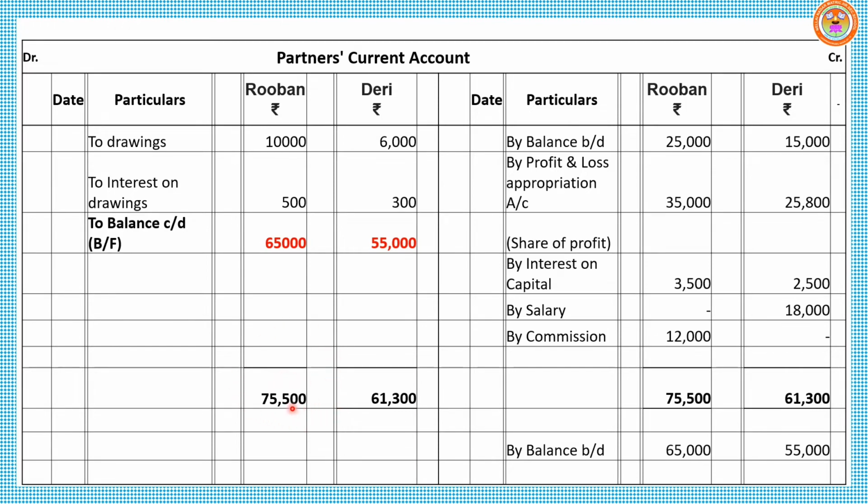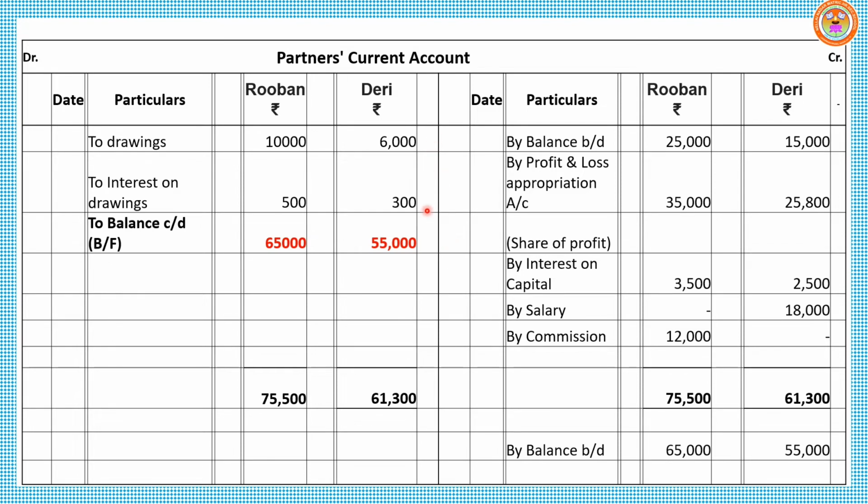Now 75,500 minus 10,500. The balance difference amount will be written as to balance CD for Reuben. Likewise for Derry, total credit side 61,300, so 61,300 minus 6,300.